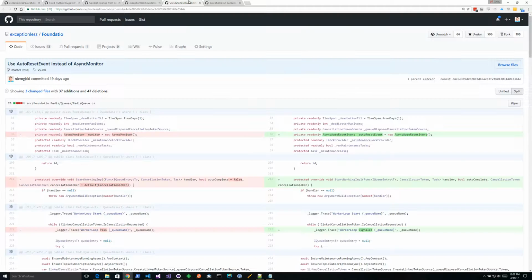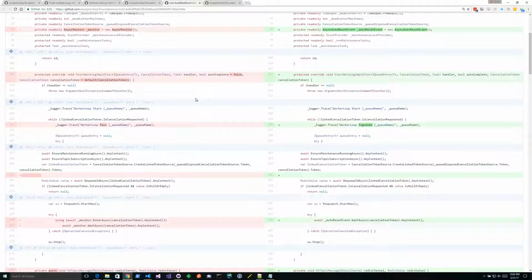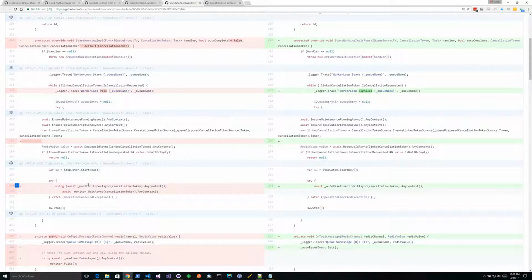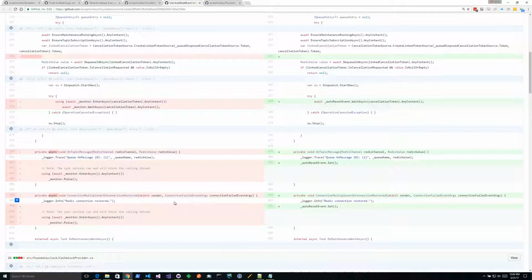One of the big changes we made this week was to use the new async primitive AsyncAutoResetEvent, which is lighter weight than an async monitor, at least this implementation, which does a lot of locking behind the scenes. And so we tried to make sure that a lot less work was going to happen. For example, we no longer need to create an extra state machine and enter a monitor before we would wait for it. We also got rid of an async void in 2 spots. So that's pretty big. It's really cheap to call set, and so that's an improvement that we hope will make a better difference to queues and locks going forward.